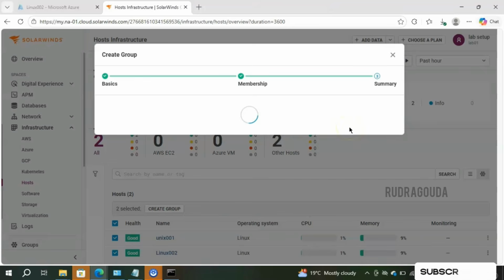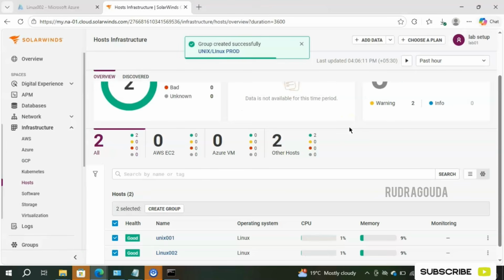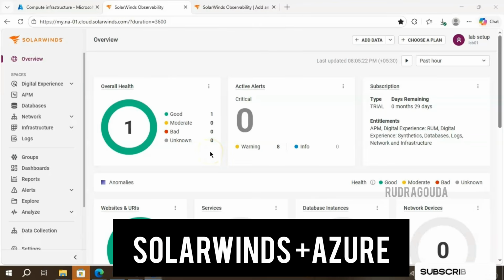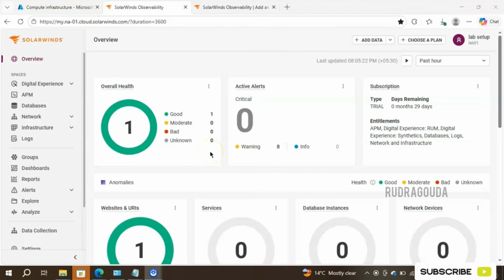So with a few steps, we have successfully created the group and added the required servers into it. At a later point of time, we can make use of the group in creating alerts or notifications. We'll cover that in the upcoming classes. Okay, now the next concept. Yes, our next important topic is integration of the SolarWinds observability tool with Azure, so that all the Azure resources we can monitor in the SolarWinds tool itself.